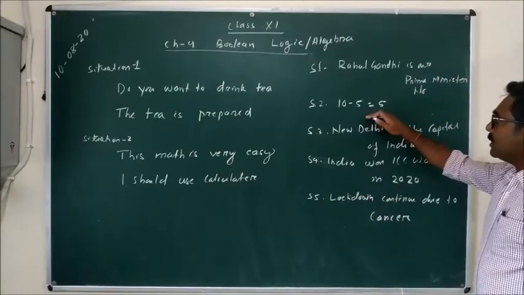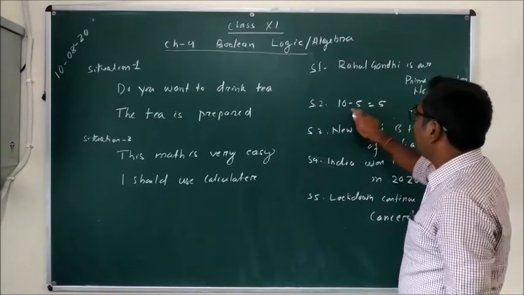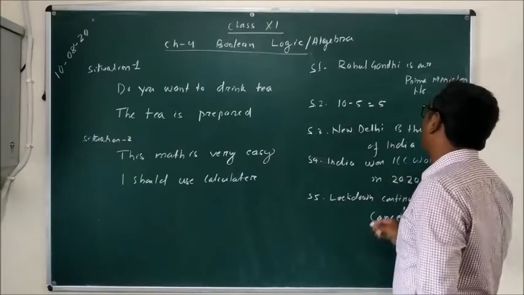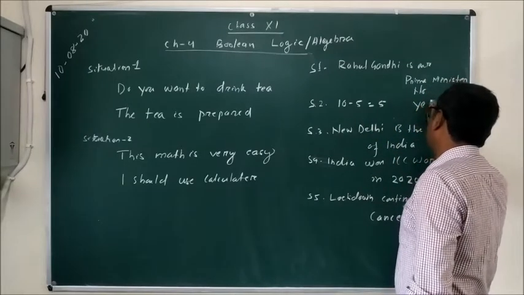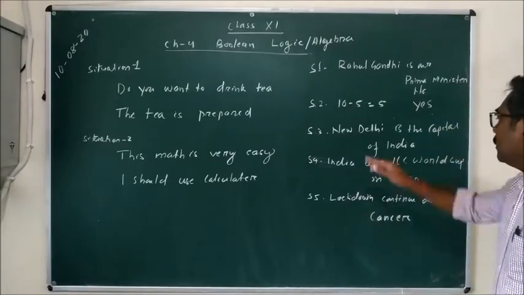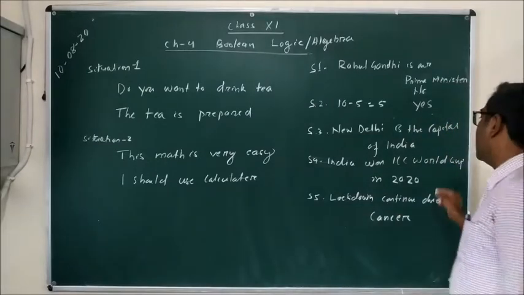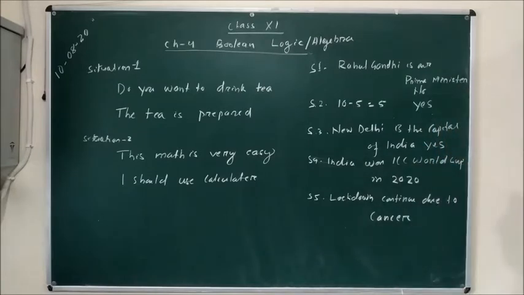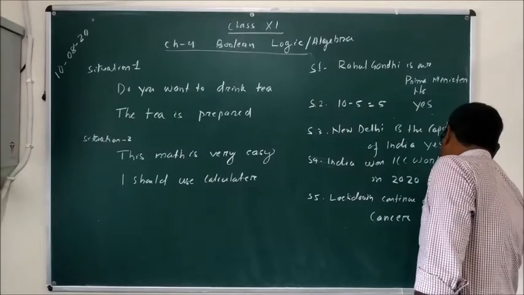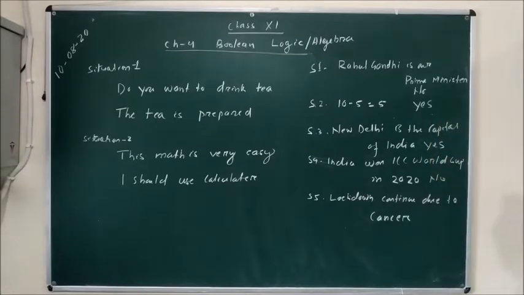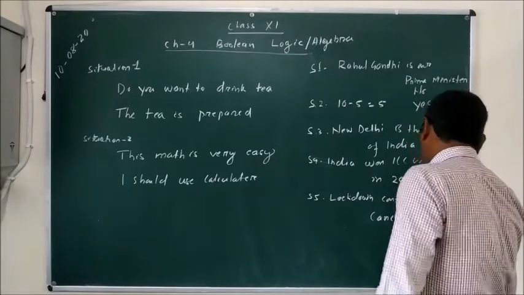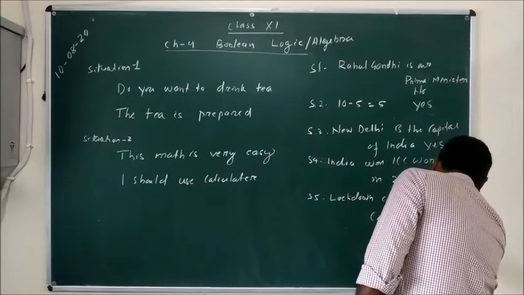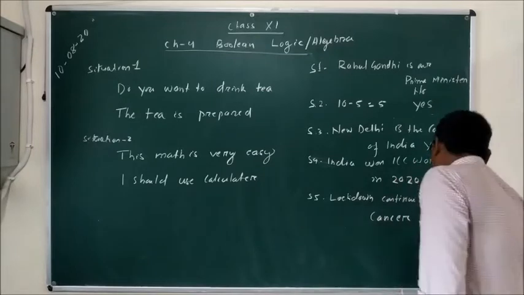The second state: 10 minus 5 is equal to 5. Yes, it is. New Delhi is the capital of India. Yes, New Delhi is the capital of India. India won the ICC World Cup in 2020. No. The next is: lockdown continued due to cancer. Again, it is no, lockdown continued due to COVID-19 or coronavirus.